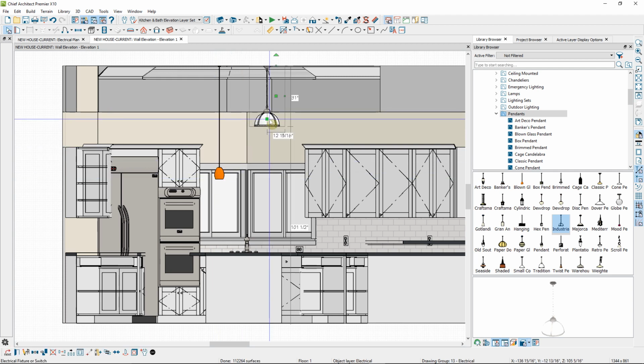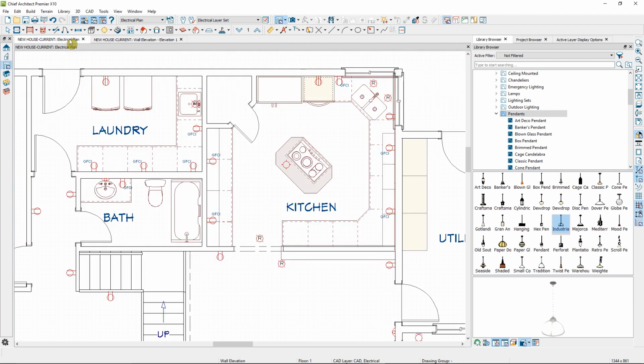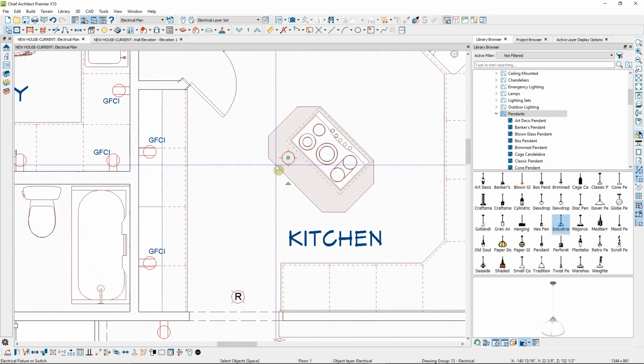However, some light fixtures, if I select the fixture and use that edit handle to drag it down, it will elongate the entire fixture, including the globe. You'll just need to be aware that some of the fixtures will behave differently than others. I'll go ahead and undo both of these, delete this one, and we'll go back to the floor plan view and copy this light fixture.